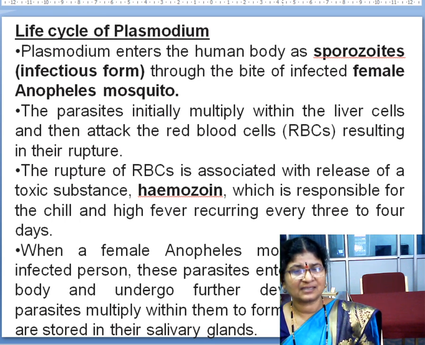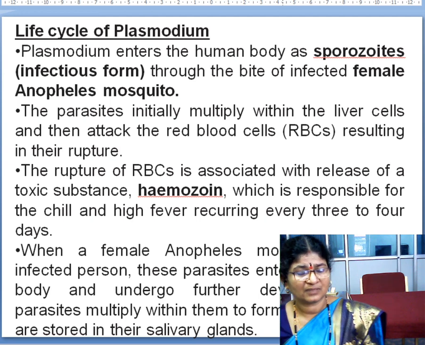In the RBCs also, the parasite multiplies asexually. When the RBCs rupture, they release the parasite as well as a toxic substance called hemozoin, which is responsible for the periodic appearance of chill and high fever. Fine. This is about the appearance of chill and fever.